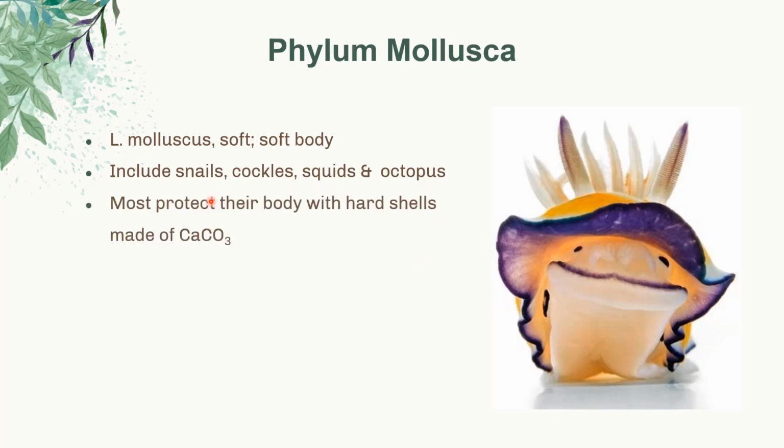They are usually protected with hard shells made of calcium carbonate. However, other animals under phylum Mollusca do not have these shells. Instead, for example, squids have reduced internal shells, while the octopus has none at all.